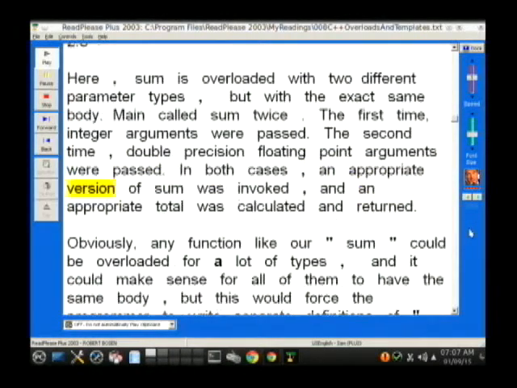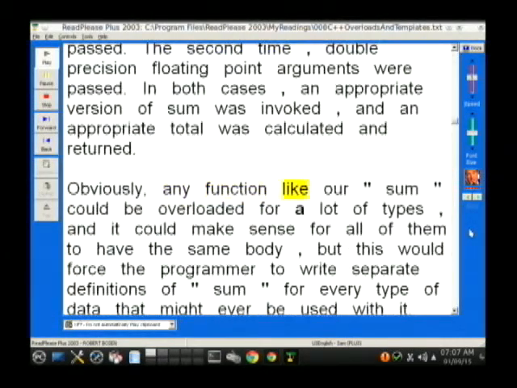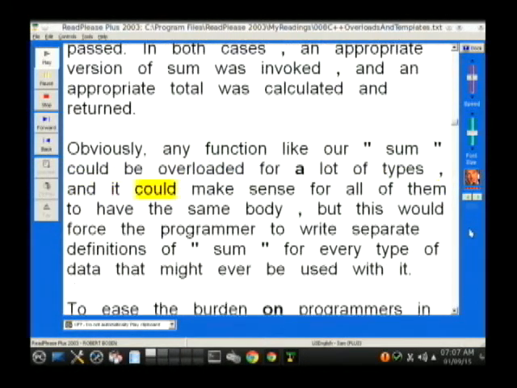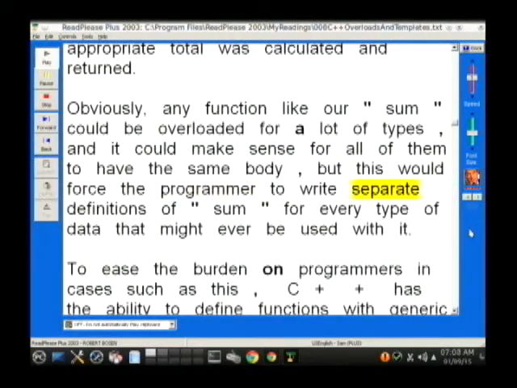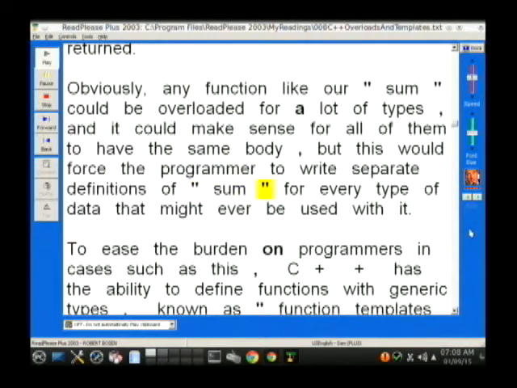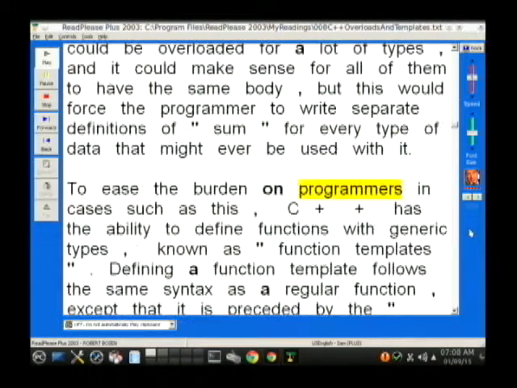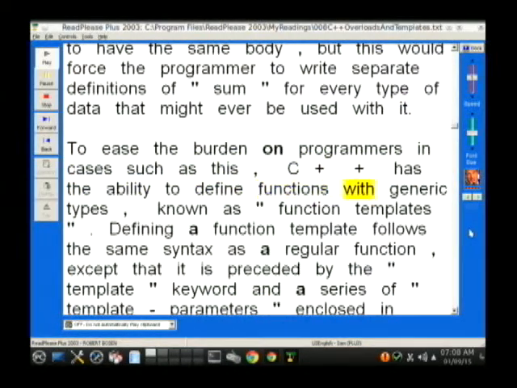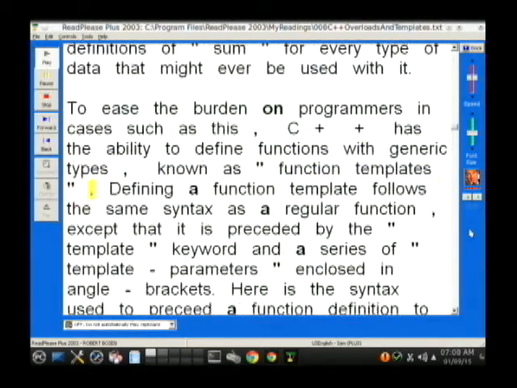In both cases, an appropriate version of sum was invoked, and an appropriate total was calculated and returned. Obviously, any function like our sum could be overloaded for a lot of types, and it could make sense for all of them to have the same body, but this would force the programmer to write separate definitions of sum for every type of data that might ever be used with it. To ease the burden on programmers in cases such as this, C++ has the ability to define functions with generic types, known as function templates.